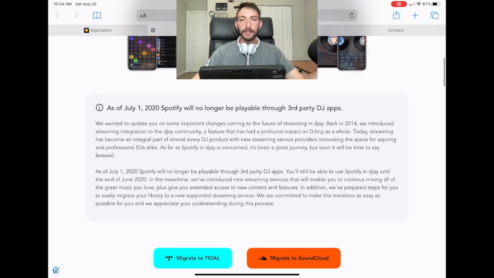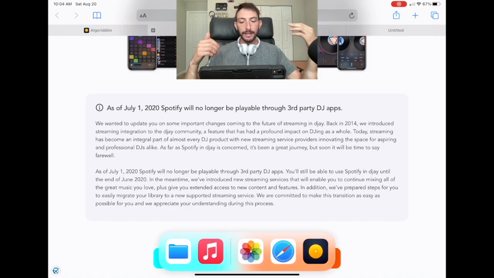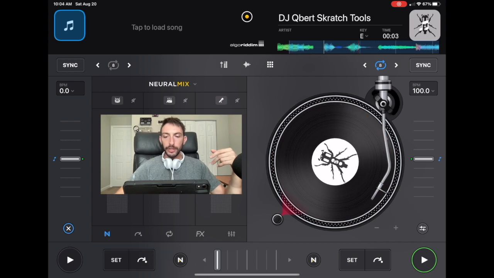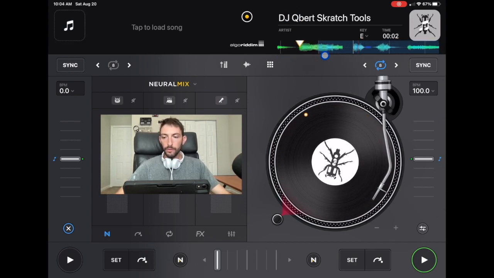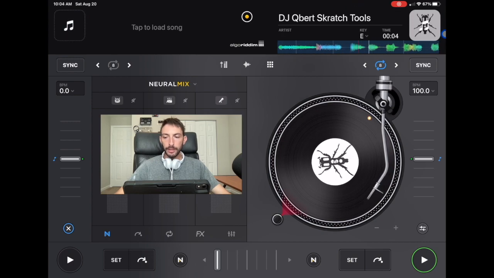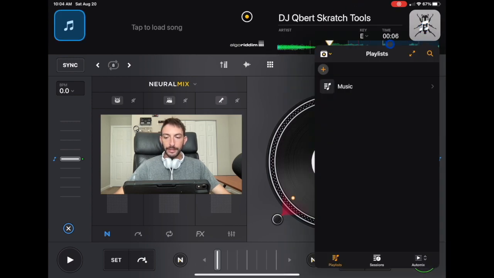But there are some differences, and I'm going to show you what I miss and what the differences are and why it's terrible that we can never DJ with Spotify again. So let's go over to Djay Pro. So now we're in Djay Pro, and if you click over here, I'm using a mouse so you can see where I'm pointing. So over here to the music selection button, and now up here is our sources.